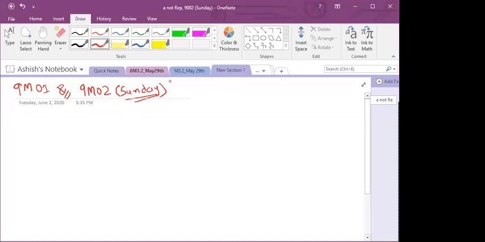Now, let us start a new chapter, that is 9M03. Okay, that is coordinate geometry.